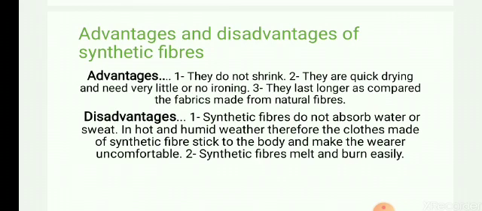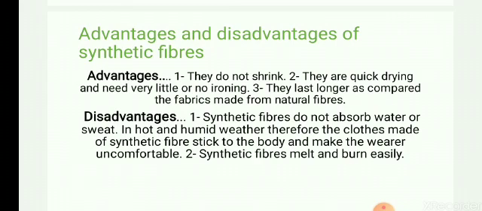We can wear them even without ironing because they do not crush. They last longer, they are durable as compared to the fabrics made from natural fibers. And one more advantage is that it is cheap as compared to natural fibers.